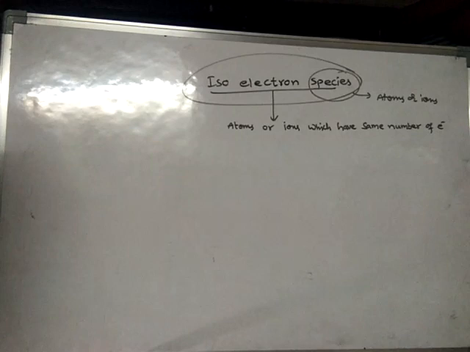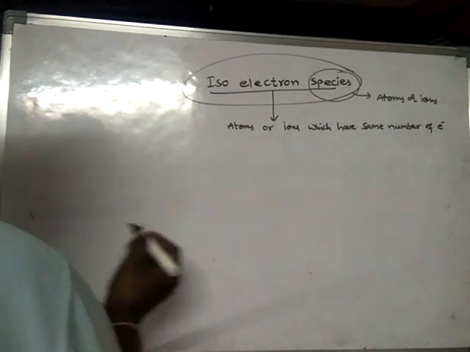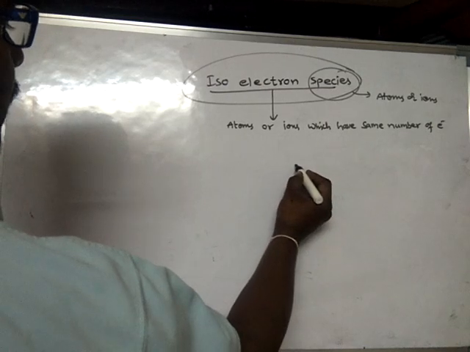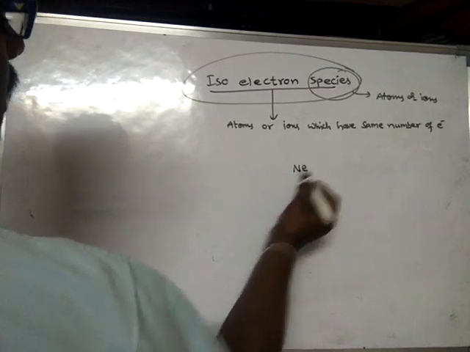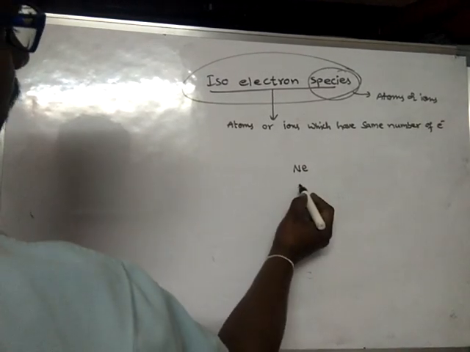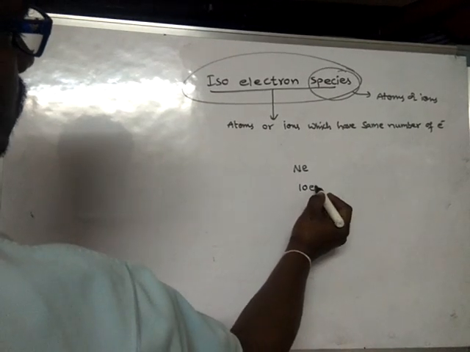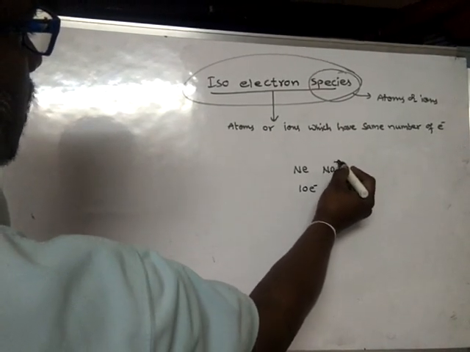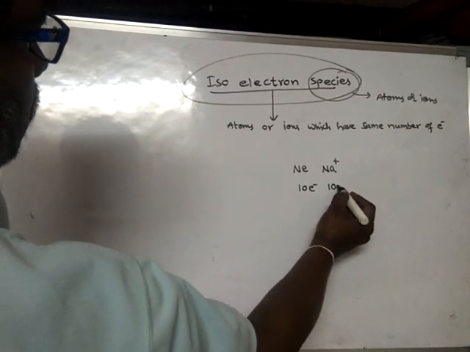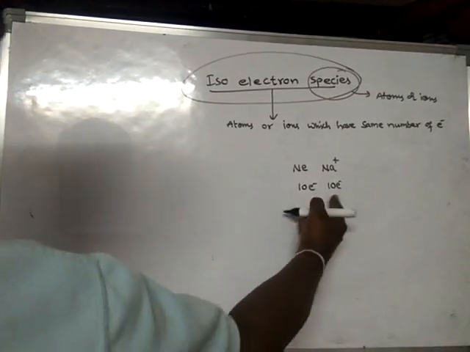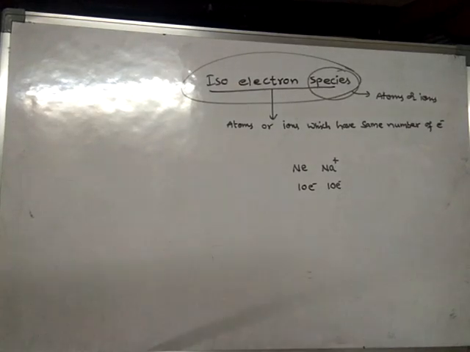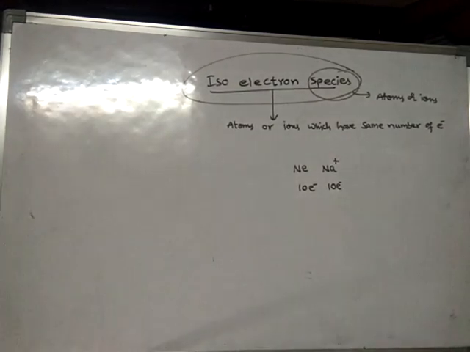For example, take neon. Neon is an atom. So how many electrons does it contain? It contains 10 electrons. Take sodium ion, Na plus. Again, it also contains 10 electrons. So these two are isoelectronic species.